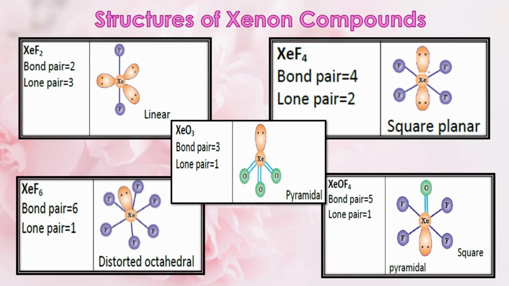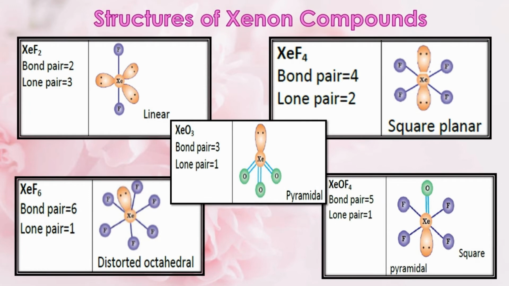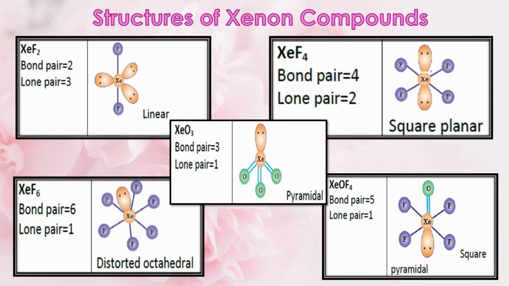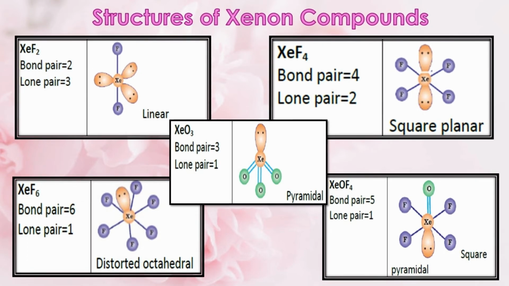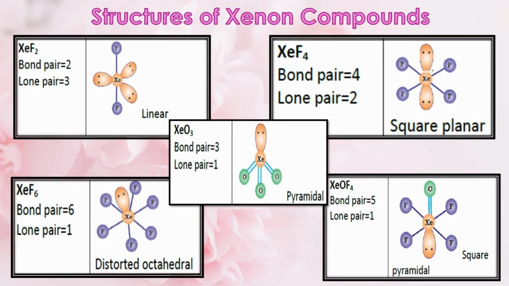Let's start our discussion with xenon difluoride. In xenon difluoride, the central atom xenon undergoes sp3d hybridization. It has 5 electron pairs. Of these, 3 are lone pairs and 2 are bond pairs. Hence, xenon difluoride will have a linear shape due to the presence of 3 lone pairs of electrons on the central xenon atom. Now let's learn the structure of xenon tetrafluoride.